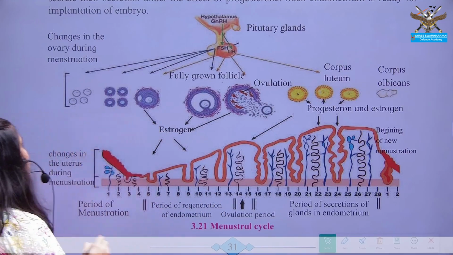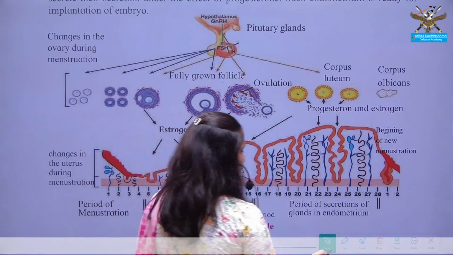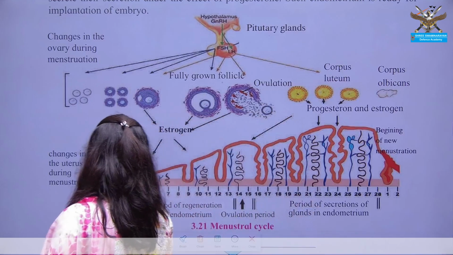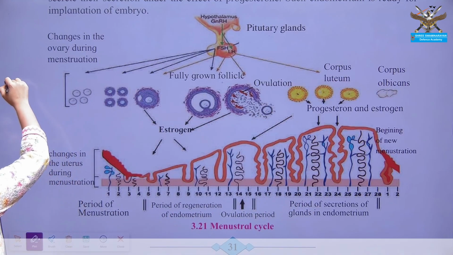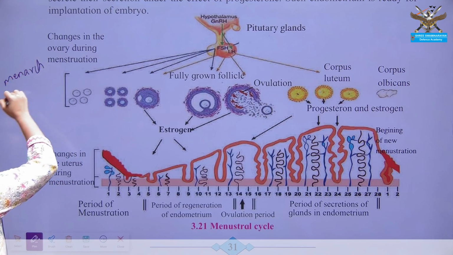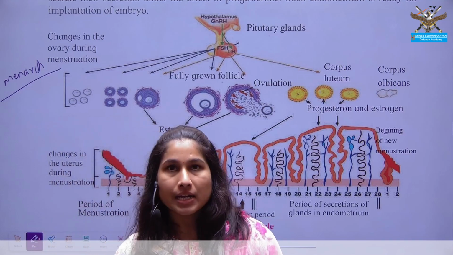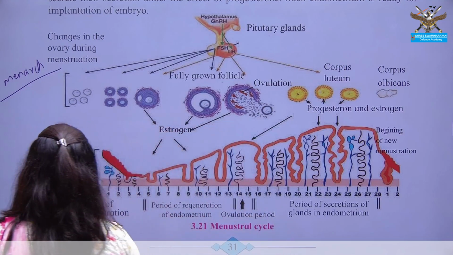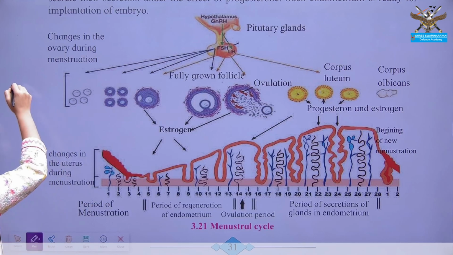The starting of the menstrual cycle, the starting of menstruation, is known as menarche.